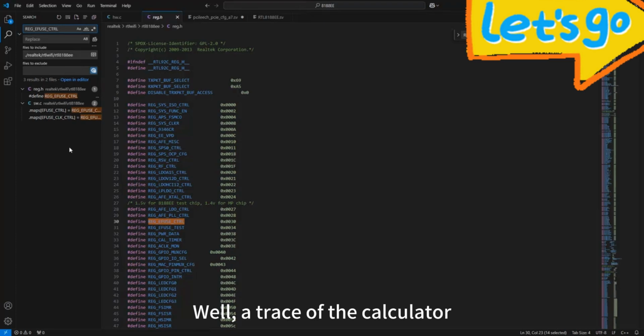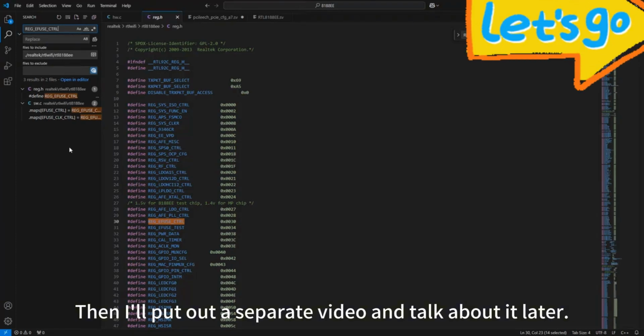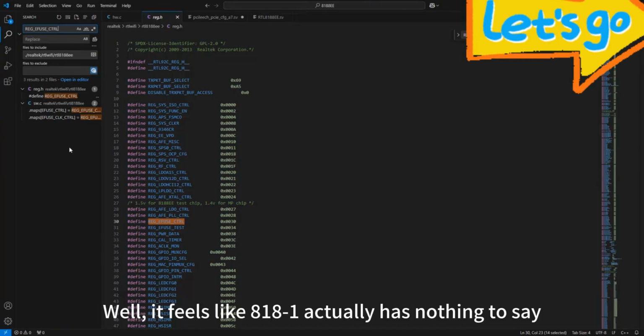A trace of the calculator. This part is said in this part. I'll put out a separate video and talk about it later. It feels like the 8188 actually has nothing more to say.